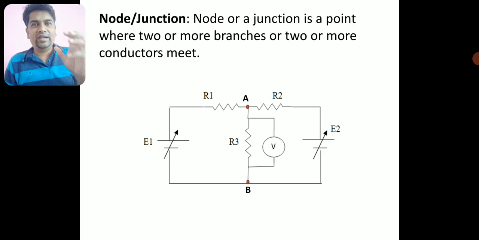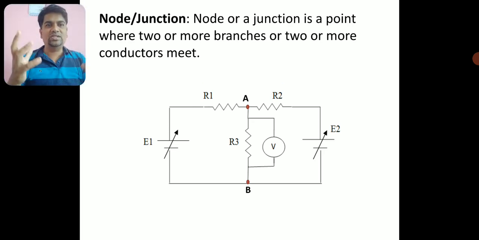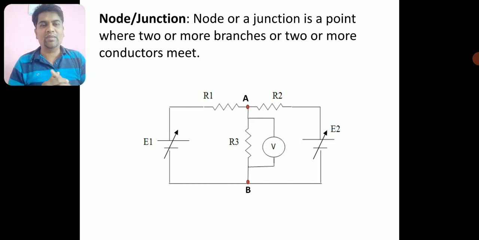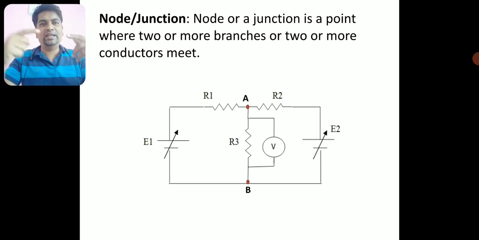I have taken this complex network with two voltage sources and three resistors arranged in such a complex manner. Now I am going to locate a node in this electrical network. Look at the point A, which I have marked with a red dot. A is the point where three branches are meeting.